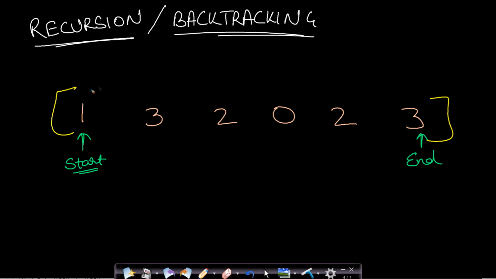In this case, we will start from the starting index and we want to reach the ending index. From index 0, we can make a maximum of 1 jump, so we can reach this 3. Now from index 1, we can make 3 jumps at max. So we can make a jump to this 2, we can make a jump to this 0, or we can make a jump to this 2.